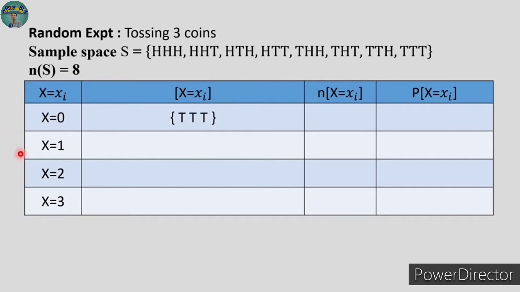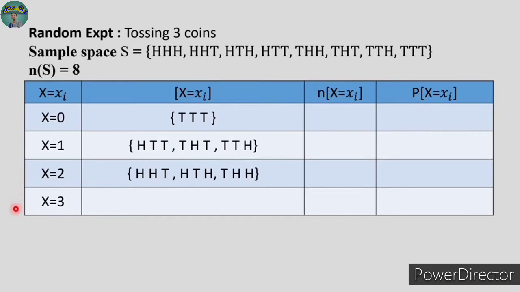Similarly, we can find out for x is equal to 1 there are 3 elements from the sample space S. Similarly, for x is equal to 2 there are 3 elements again, and for x is equal to 3, x is equal to 3 means what? 3 heads. There is only one element h. Okay, so number of elements for x is equal to 0 is 1, for x is equal to 1 it is 3, for x is equal to 2 it is 3, and x is equal to 3. The number of elements is equal to 1.